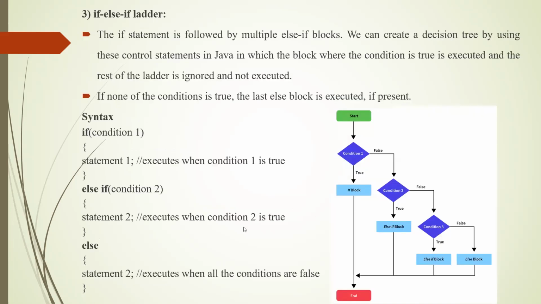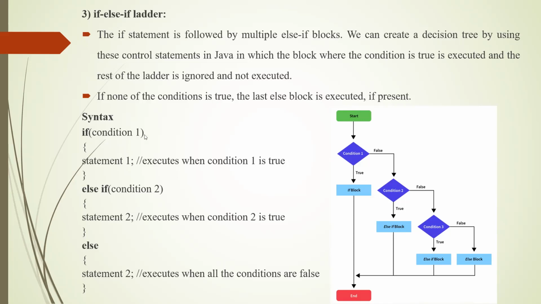Next is if-else if. So the if statement is followed by multiple else if statements or blocks. So it is a chain-like statement. We can create a decision tree by using these control statements in Java, in which the block where the condition is true is executed and the rest of the ladder is ignored and not executed. It will have multiple condition checking in this if-else if statement. If any condition is true, that particular block will execute, and all other blocks will be ignored. If none of the conditions is true, the last else block is executed if it is present.